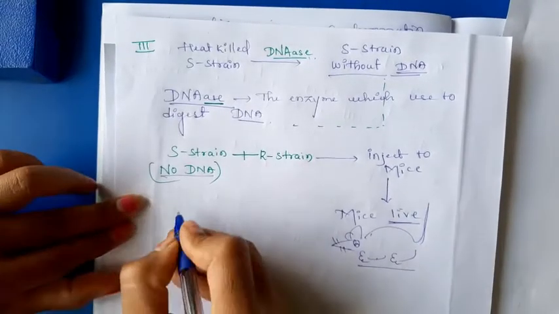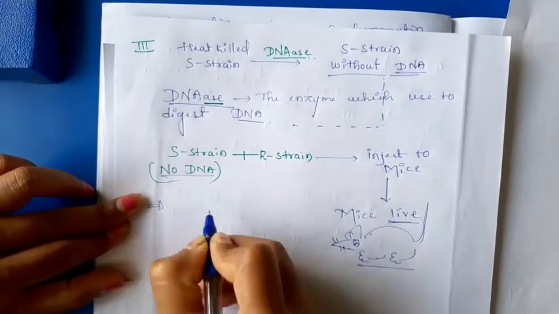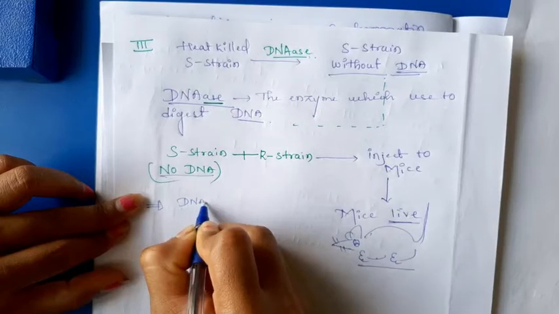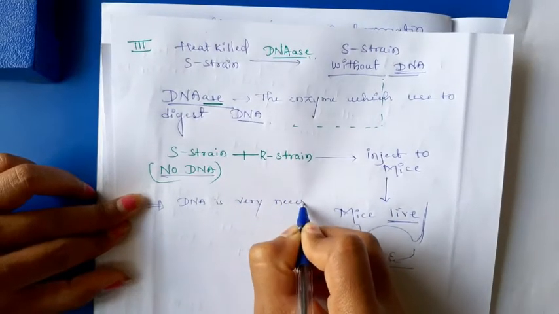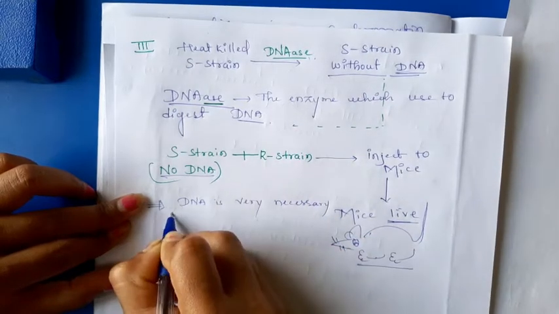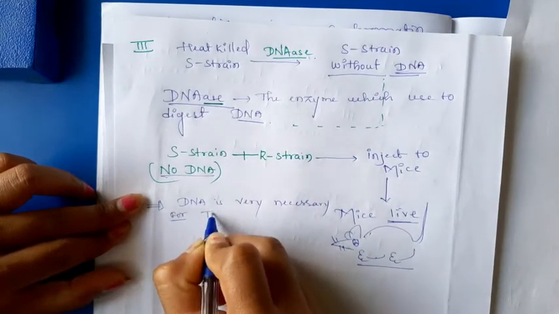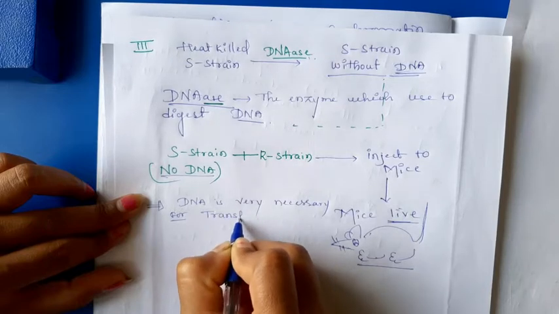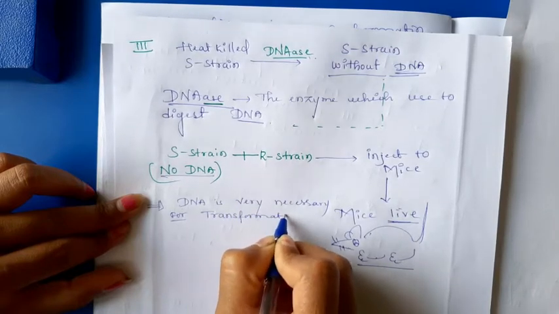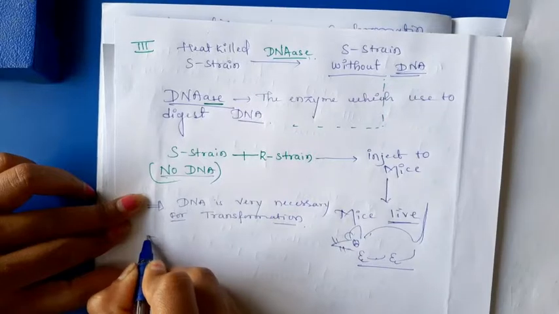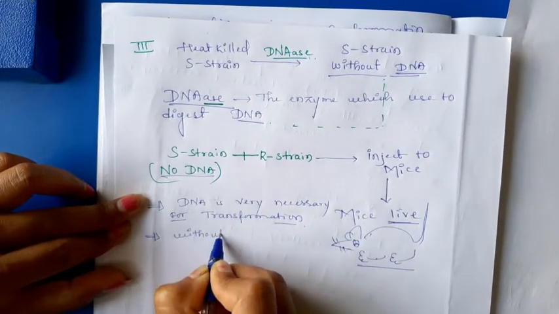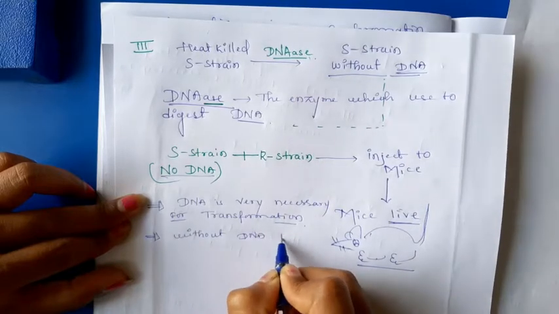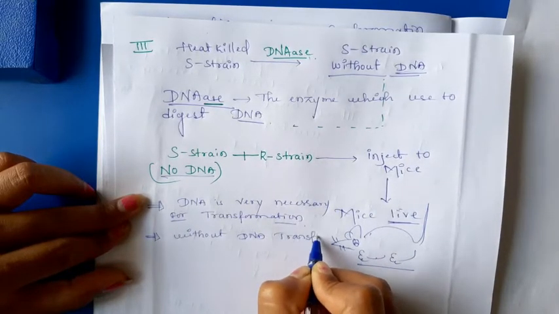Here I will write the important point. DNA is very necessary for transformation. Without DNA, transformation is not possible.